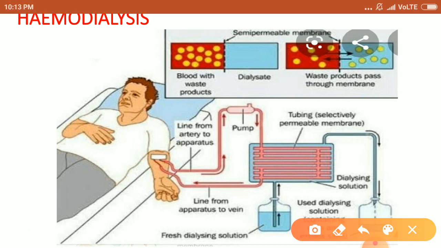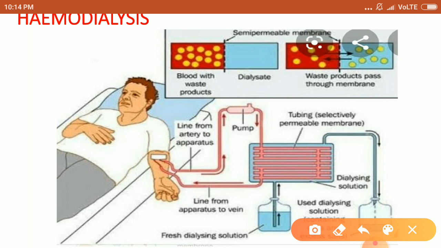So what is an artificial kidney? It is a device to remove nitrogenous waste products from the blood through dialysis. This process is known as hemodialysis, but hemodialysis is not as good as natural filtration by the kidney, because, as I told you, in natural filtration reabsorption of substances occurs, which does not occur in hemodialysis, so it is not as good as the natural one.